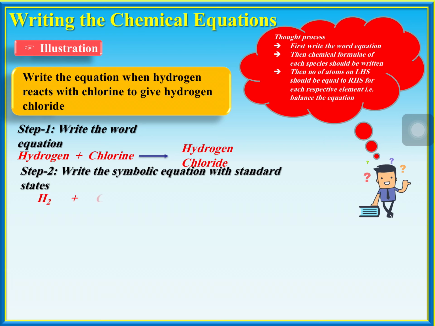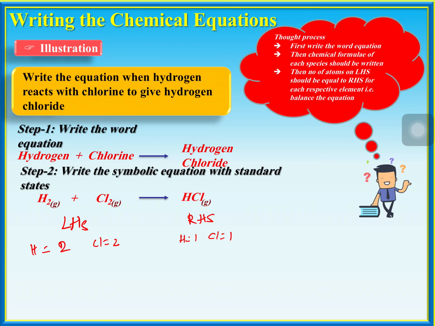Now write the symbolic equation with the standard states. So hydrogen is going to exist in the form of H2, chlorine is going to exist in the form of Cl2, and the hydrogen chloride formula is HCl. If we closely look at the left hand side and the right hand side of the equation, on the left hand side hydrogens are how many? 2, chlorines are how many? 2. On the right hand side hydrogen is equal to 1, chlorine is equal to 1. So you cannot say it's a balanced equation. The equation should be balanced.